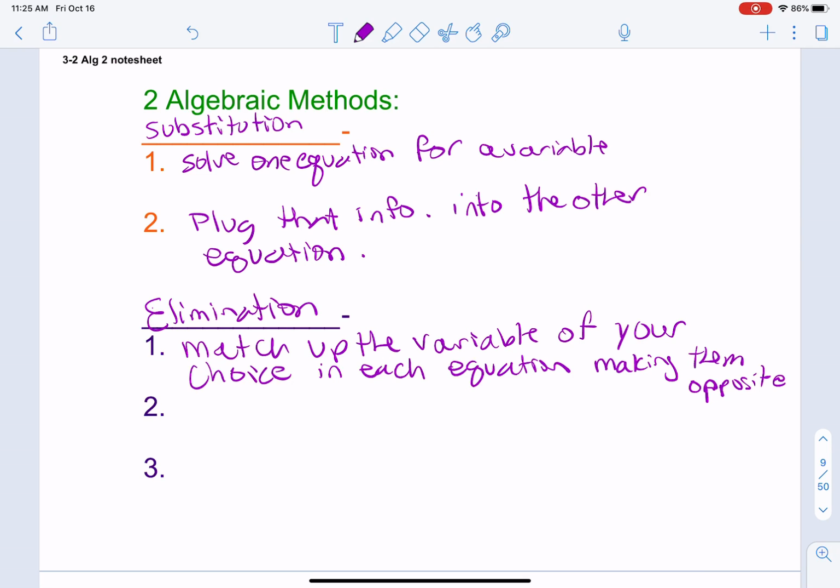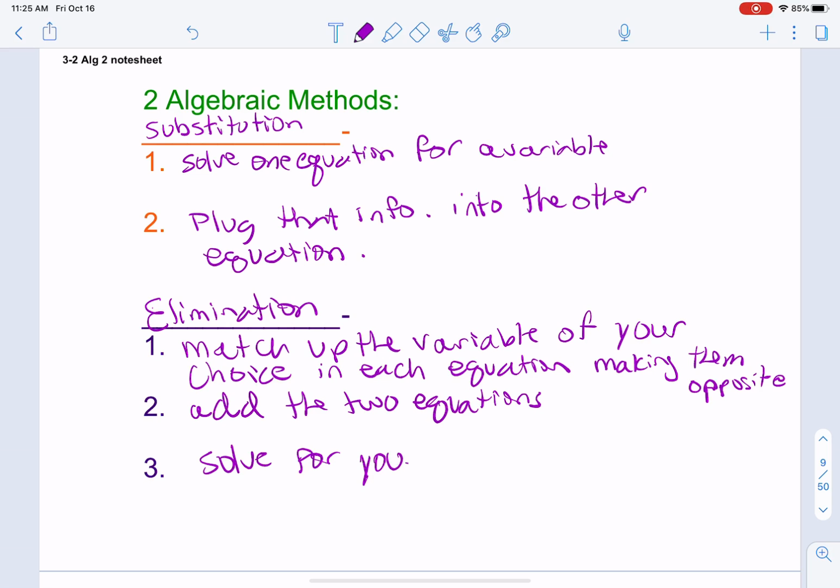Once you match up the variables of your choice in each equation and make them opposites, which we'll go over how to do that, then you're going to add the two equations, and then you're going to solve for your first variable.